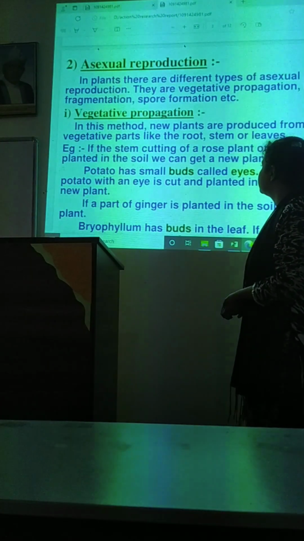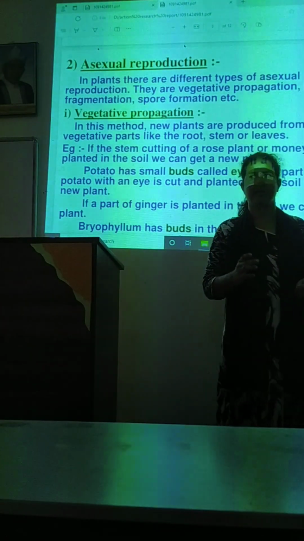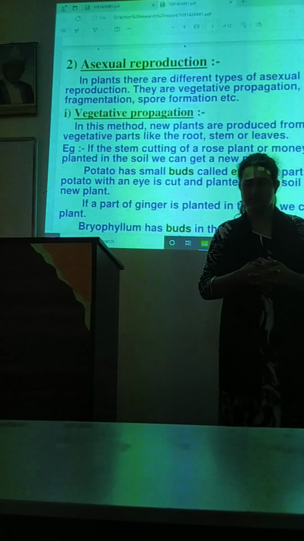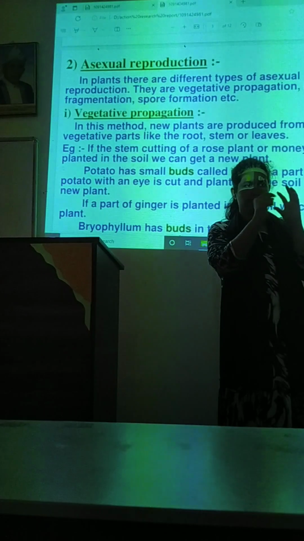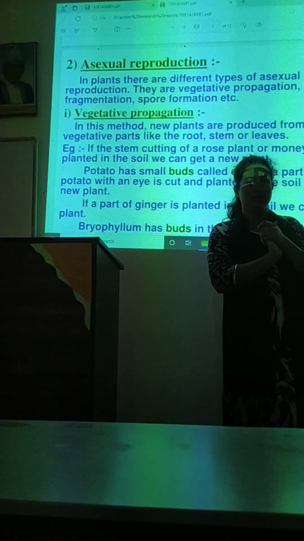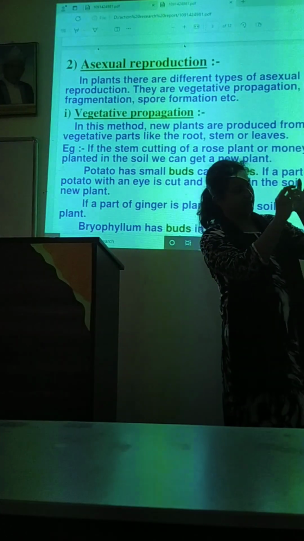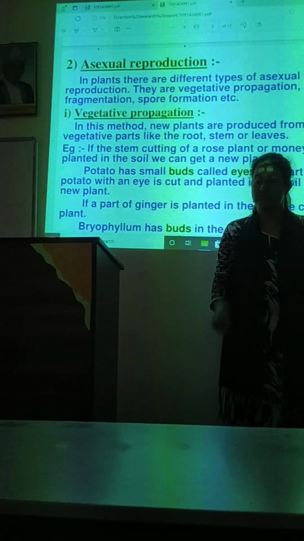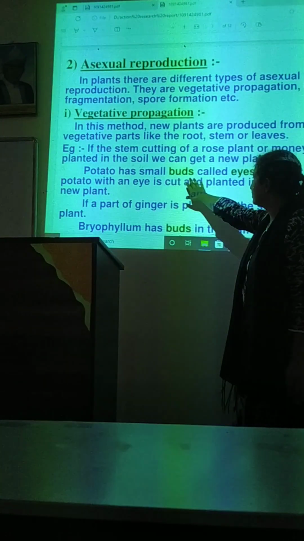So here it is playing the role of vegetative propagation. Let's take another example. आपके घर में आप लोगों ने देखा है कि in this season, especially November, December, you will see a potato with some small white parts, which are the eyes of the potato. अगर आप उस पार्ट को कट करके सॉइल में डिप कर देंगे, you will see a new plant is growing. Potato has small buds called eyes.